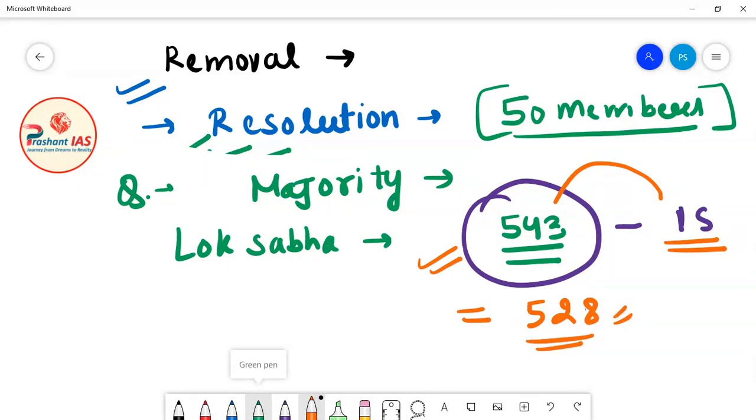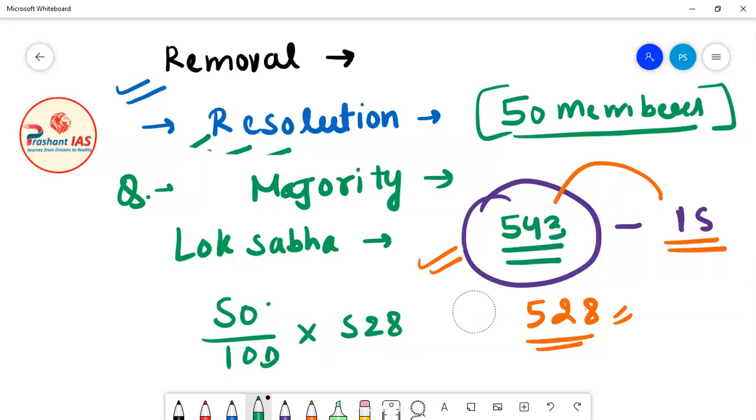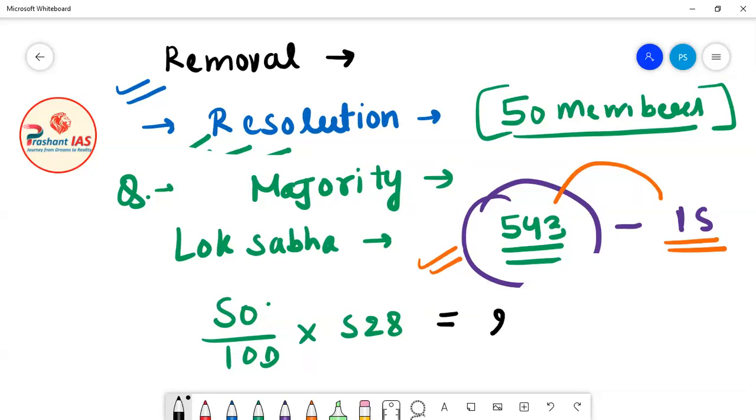Okay, now we have to calculate effective majority, and for calculating effective majority we have to calculate 50% of effective strength. So we have to calculate 50% of 528. The 50% of 528 is 264, and we need a number which is more than this, so that number is 265.